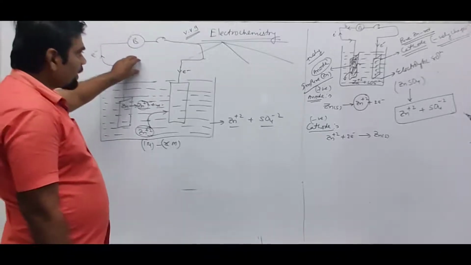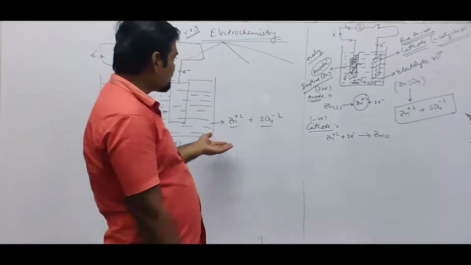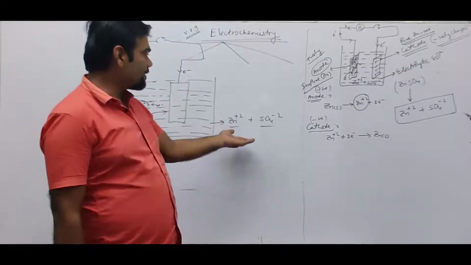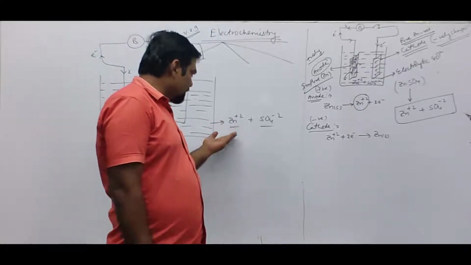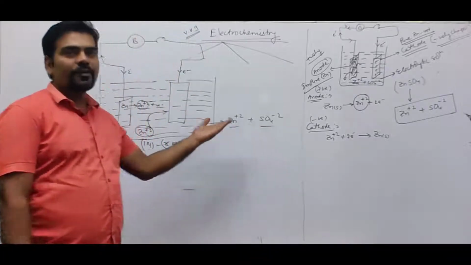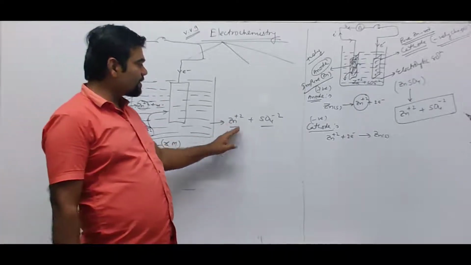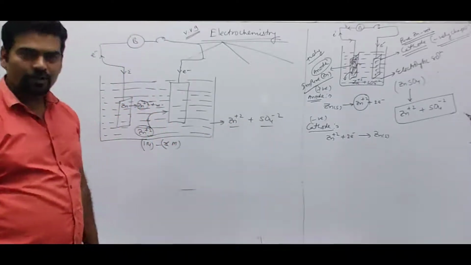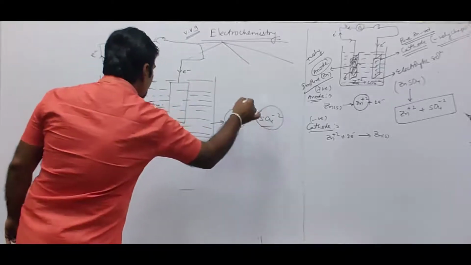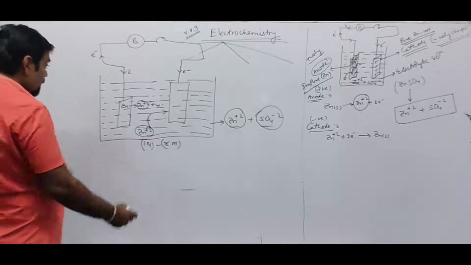By passing electric current, that electric energy is converted to chemical energy, because we have supplied sufficient ionization energy, sufficient lattice energy to separate the substance into corresponding ions. That is nothing but chemical energy. So it is converted to chemical energy so that these ions are separated out in the solution itself, and these ions migrate towards the oppositely charged rod. Okay.